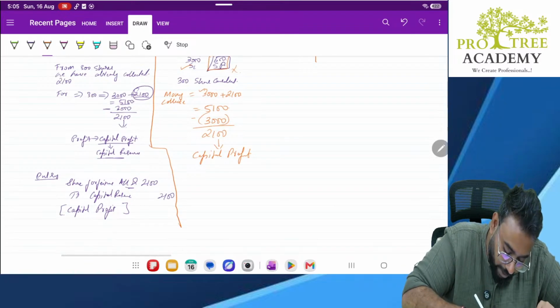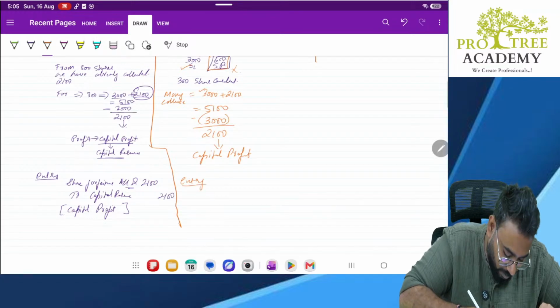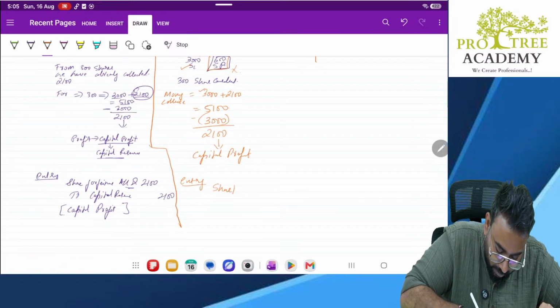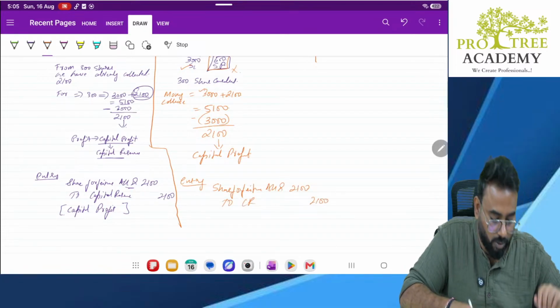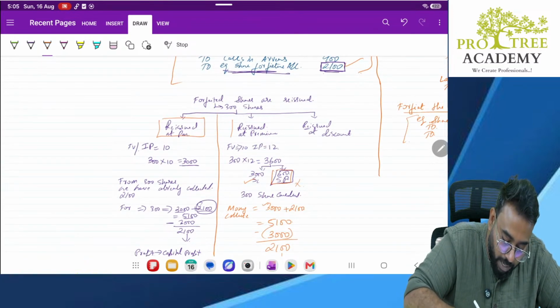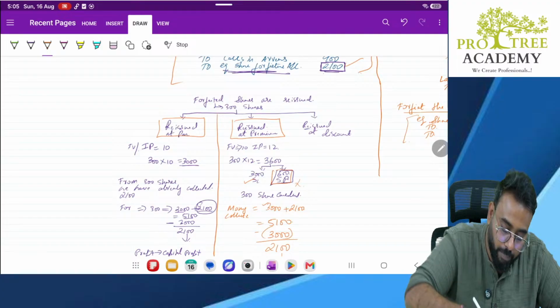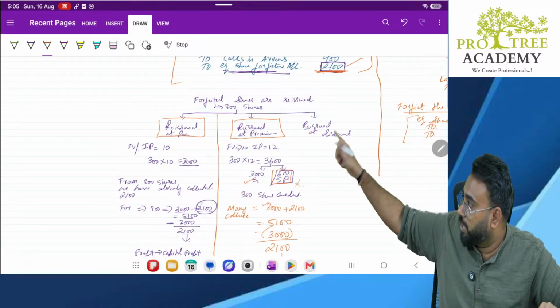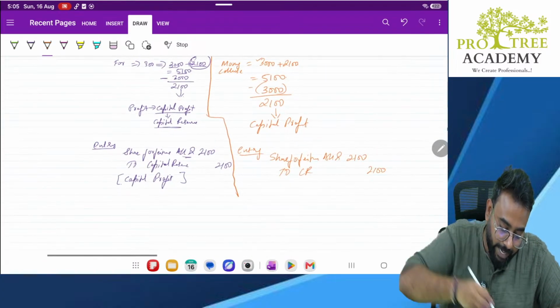Right? So entry, same entry. What is the entry? Share forfeiture account debit 2,100 to capital reserve 2,100. No change. So if you observe carefully, if you reissued the shares at par or reissued the shares at premium, whatever balance is there in forfeiture account, that will go to your capital reserve.